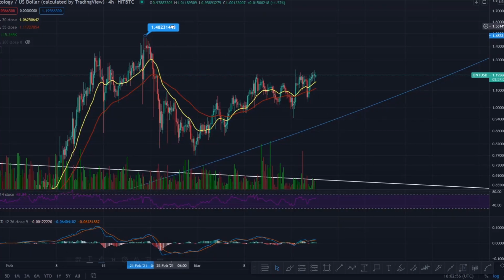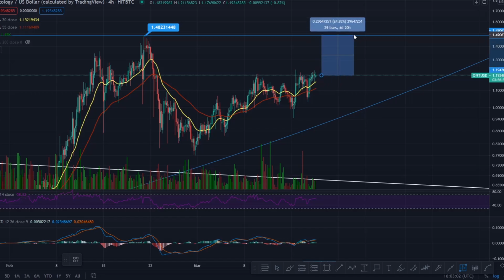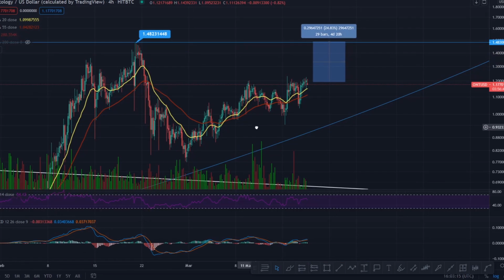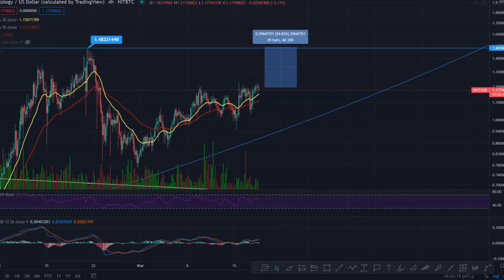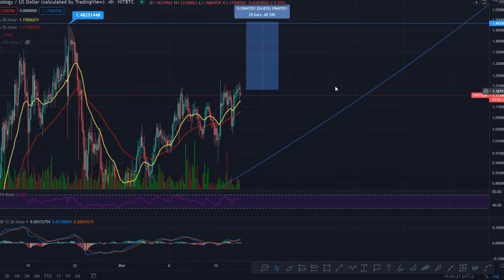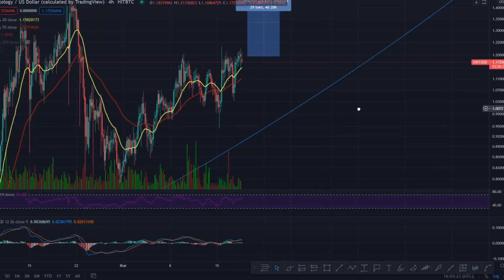So for us to appreciate from this point and take out that high there, you are looking at a trade of roughly 24-25%. And that is not off the cards. We've gone through the correction. Bitcoin looks as though it's turning a corner, and now we're moving up, and we're hugging this EMA on the 4-hourly time frame. We're going to hug this parabolic curve as well. This is something to keep an eye on, guys, in the channel, that we do hug this parabolic curve as we move up with it and get to those new all-time highs.